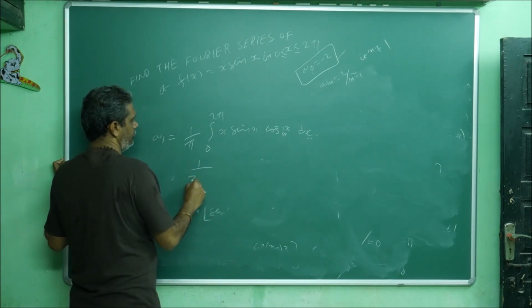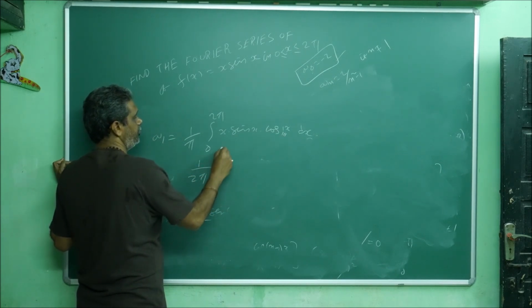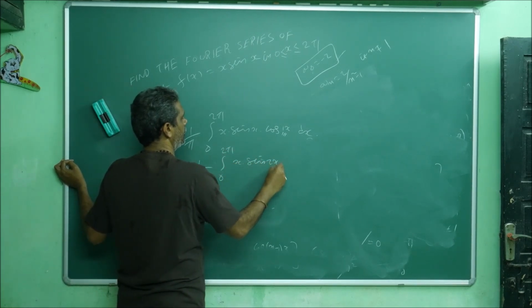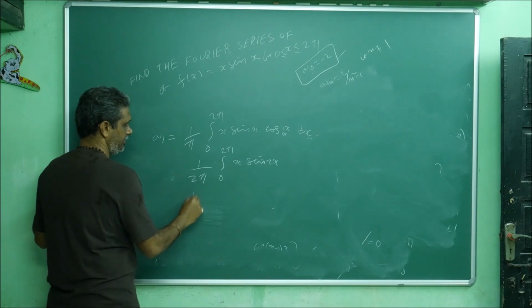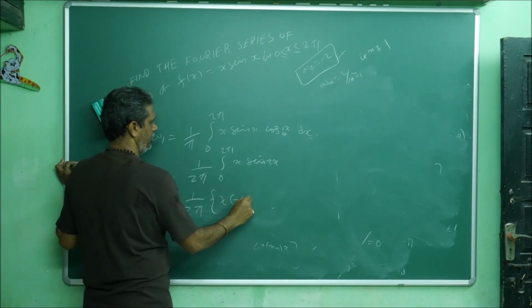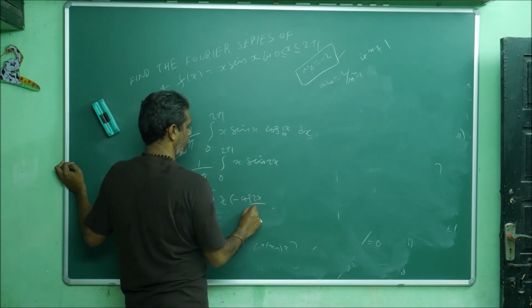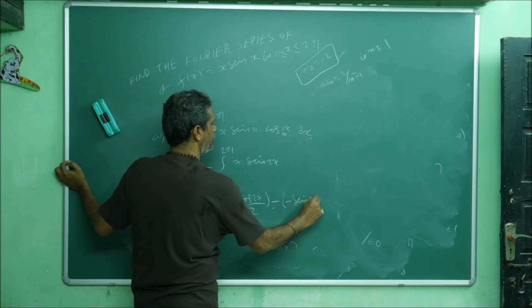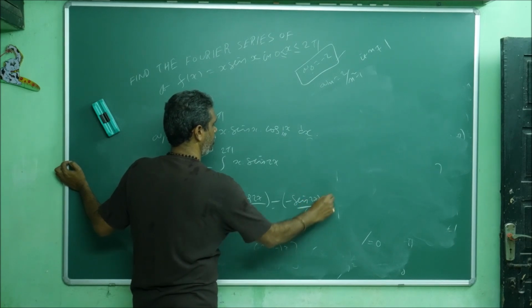So 1 by 2 pi, 0 to 2 pi, x sin 2x, because already this 2 I adjusted here, 1 by 2 pi, then x into minus cos 2x by 2 minus sin 2x by 4 into 1.